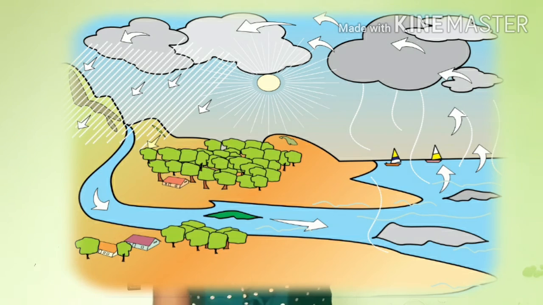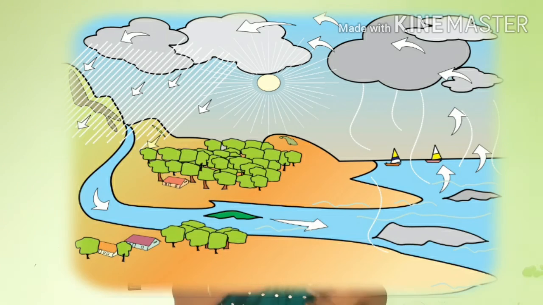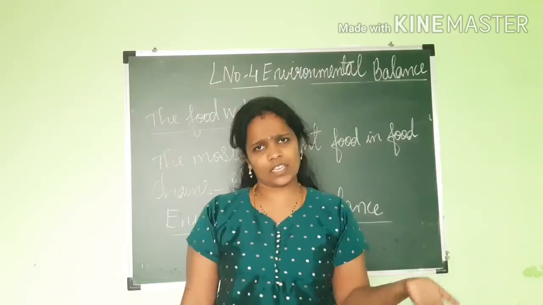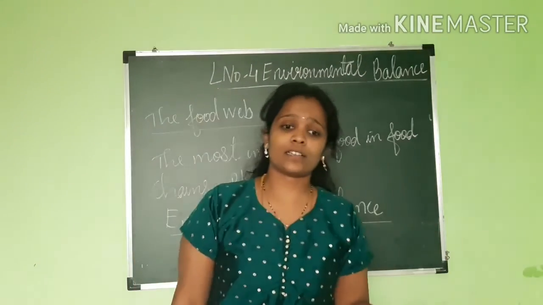This too is a cycle in nature. Means the process goes on continuously. There are many cycles in nature, and the water cycle is also there, and there are other cycles in nature.